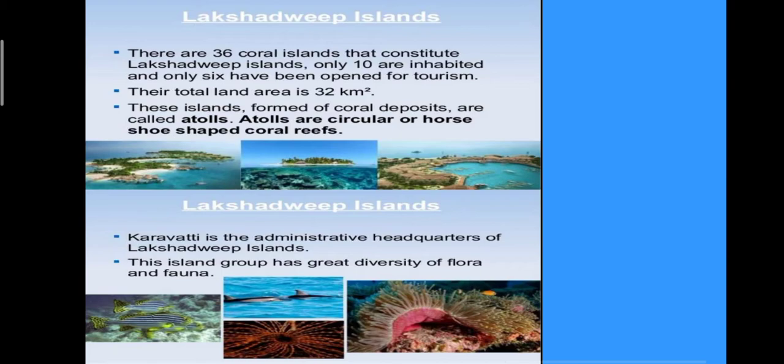These islands formed of coral deposits are called atolls. Atolls are circular or horseshoe shaped coral reefs. Kavaratti is the administrative headquarters of Lakshadweep. This island group has great diversity of flora and fauna.